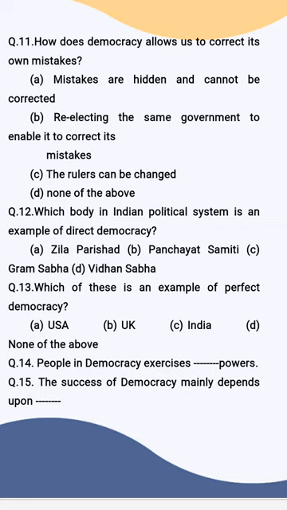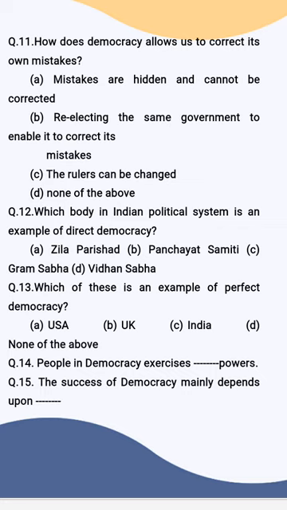Then question number 12. Which body in Indian political system is an example of direct democracy? Zilla Parishad, Panchayat Samiti, Gram Sabha, Vidhana Sabha. So here the correct option to the question which describes the political system is Gram Sabha. That is direct democracy. Then question number 13. Which of these is an example of perfect democracy? USA, UK, India, none of the above.